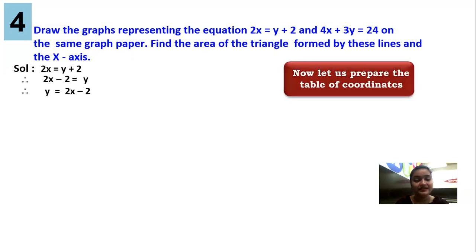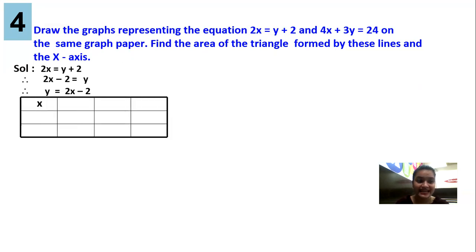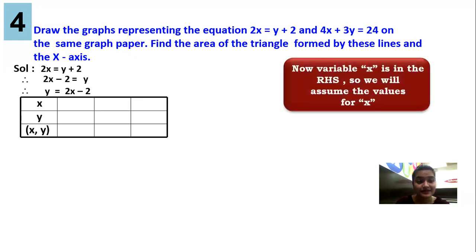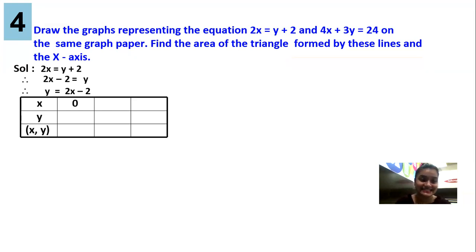Now we will prepare a table of coordinates x, y, x comma y. You will always assume values for the variable which is on the right. Right now the variable which is on the right is x. So if you don't have any denominator based sum, you can go on considering 0, 1, 2.